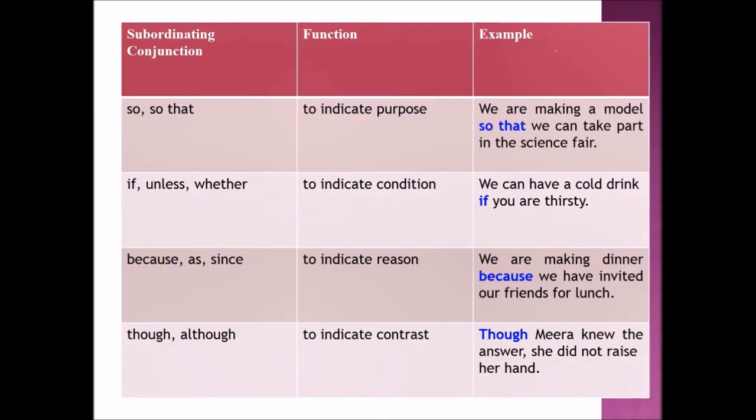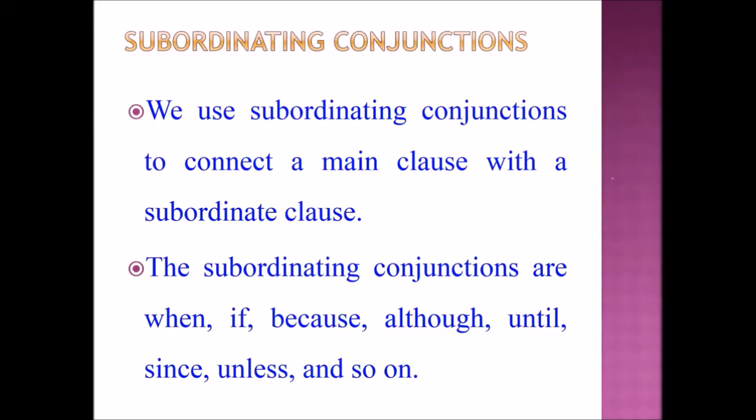Then, though, although. Its function is to indicate contrast. Example sentence: Though Meera knew the answer, she did not raise her hand. Students, we use subordinating conjunctions to connect a main clause with a subordinate clause. The subordinating conjunctions are when, if, because, although, until, since, unless, and so on.